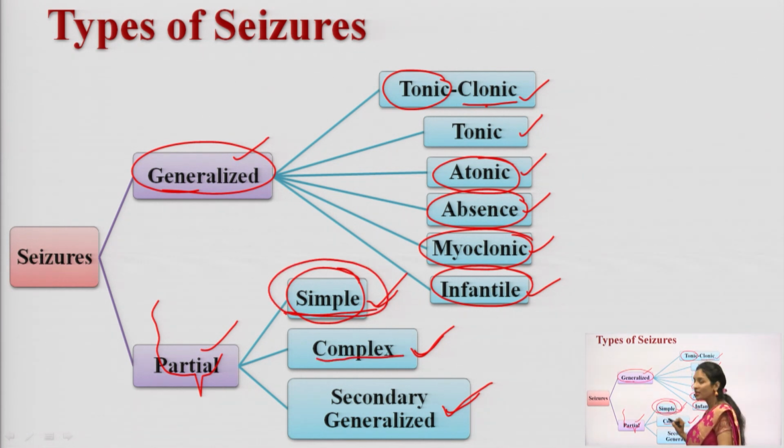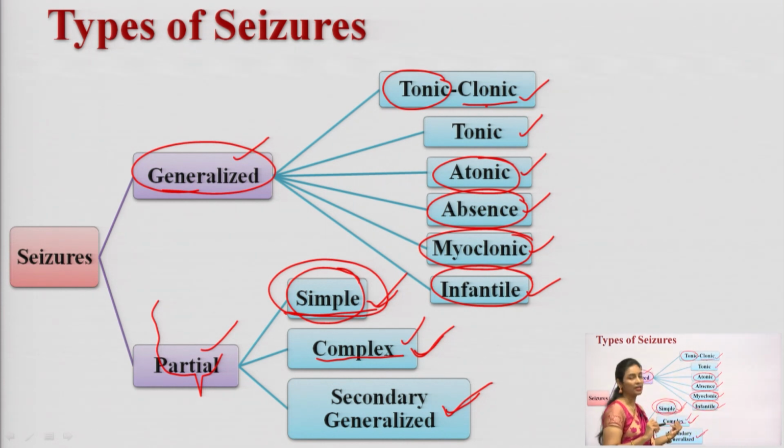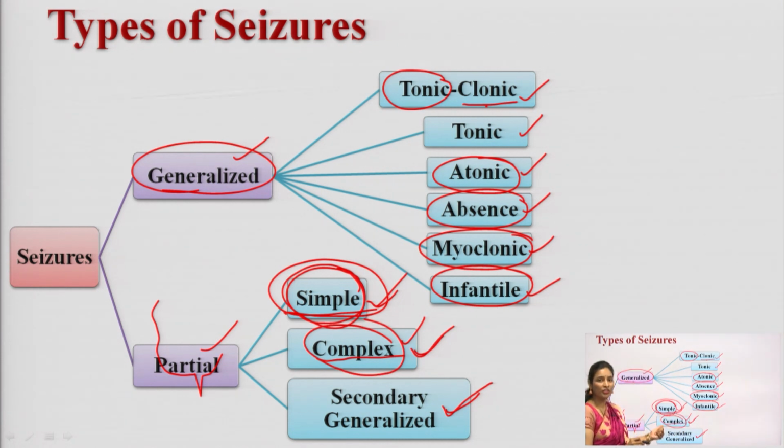And what about the complex seizures? As the name itself suggests, complex seizures are seen not on only one part; you can see them in most parts of the brain, and here you will see the loss of memory also. Loss of memory is one of the things you can observe with the complex seizure. In which part is it going to happen? It will happen on the temporal lobe. If I am talking about the simple seizure, it happens on the cortical lobe, right. And what about the complex seizure? It will happen on the temporal lobe. This one is a cortical lobe, this one is the temporal lobe.